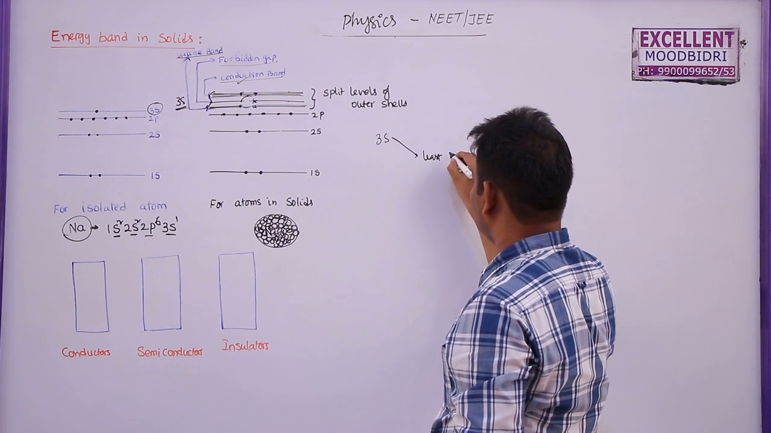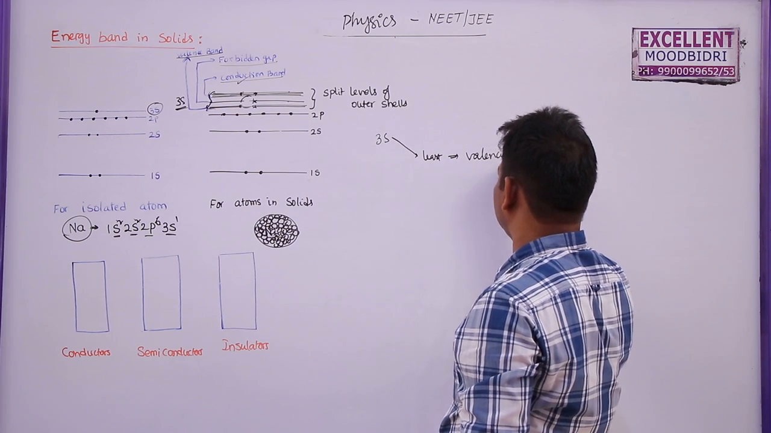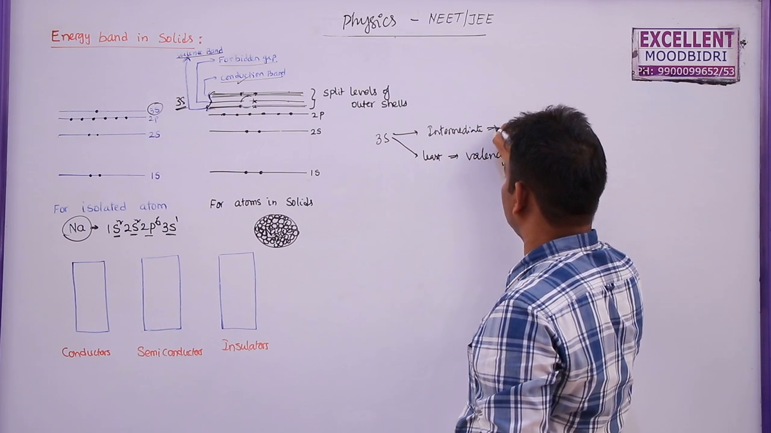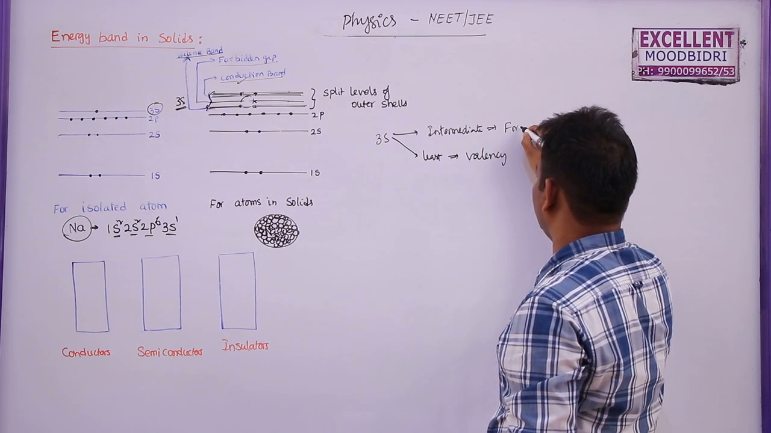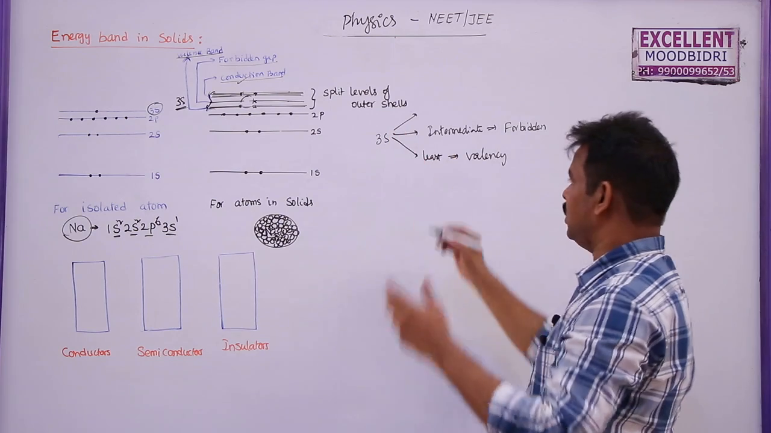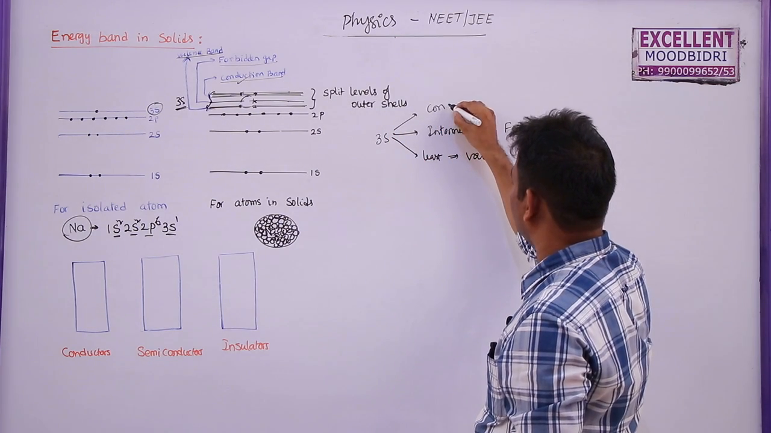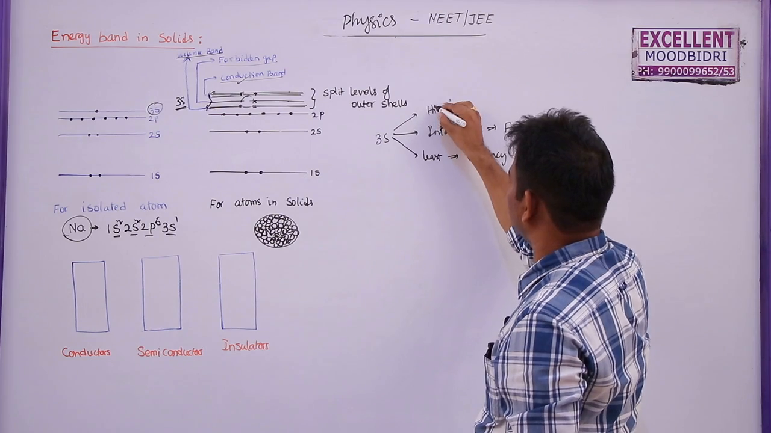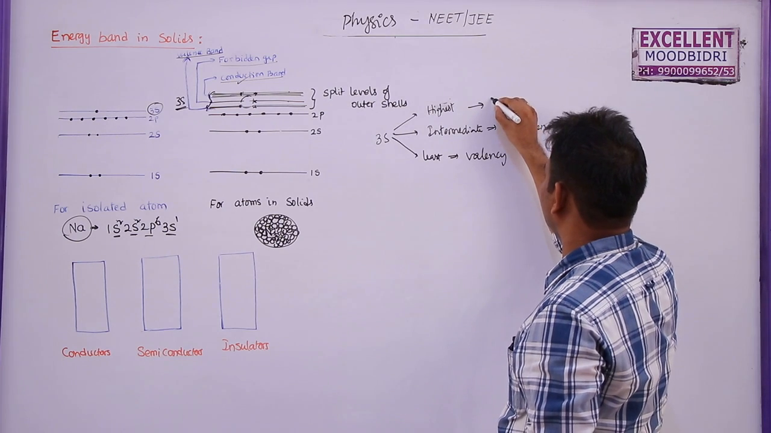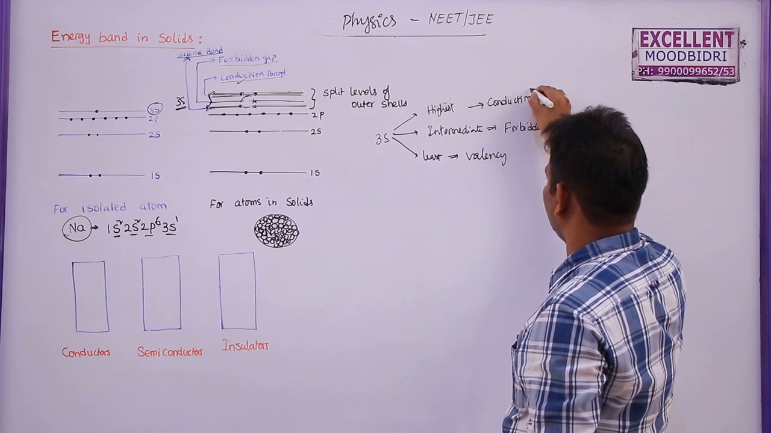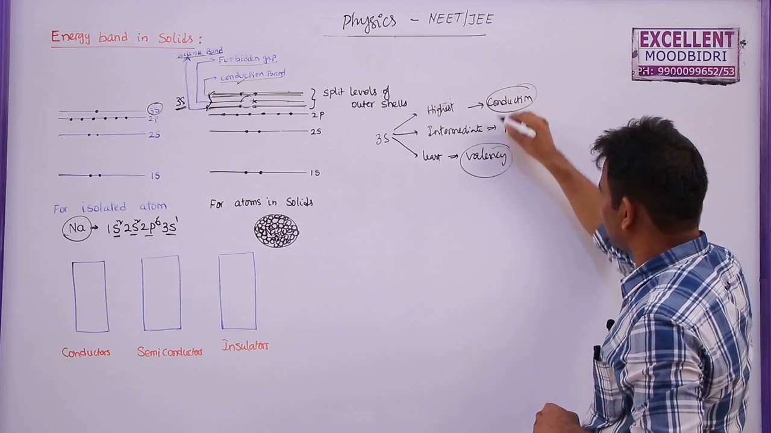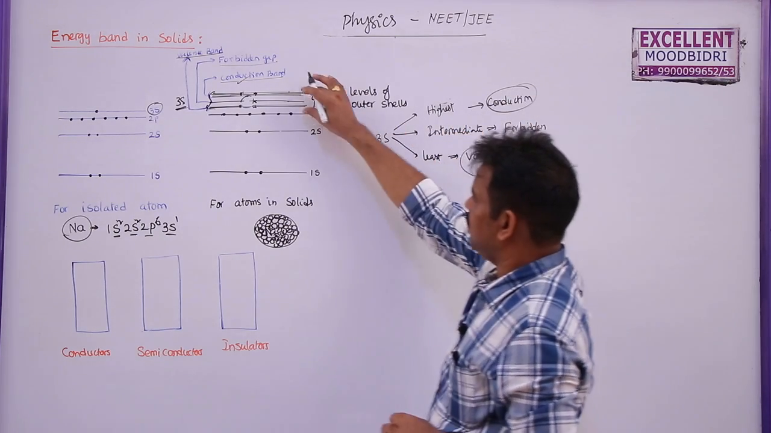If the energy in this 3s orbit is least, then it is said to be in the valency band. If the energy is intermediate, then it is said to be in the forbidden energy band. If in the 3s orbit the electron possesses the highest energy, then it is said to be in the conduction band. That means for an electron in the valency band to conduct electricity, it should jump to that highest energy band within that orbit only.